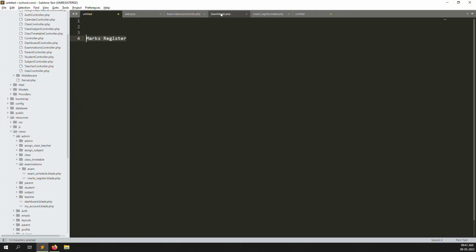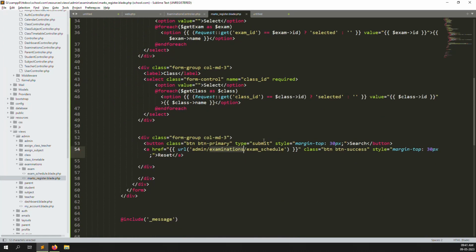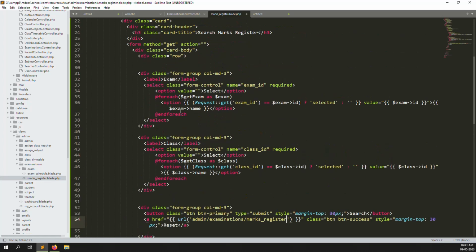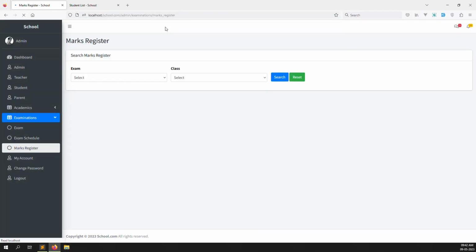I also close class model and exam model, and we can change it to admin examinations slash mark registers, and you can see get exams, and also you can see get class. Also I made whatever is selected stay selected, because we copied this already, so I don't want to change it. Okay, so I think it's clear now. Just go back again, refresh the page, so you can see it's working very well, no issue.